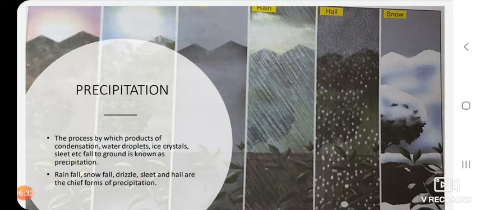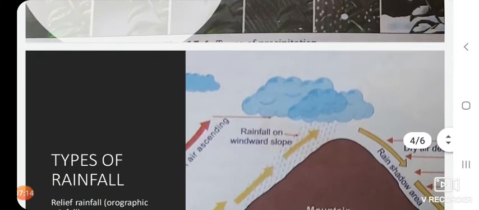What I have explained to you, you need to know in this lesson: humidity and its meaning, precipitation, what is precipitation, and the different forms of precipitation. Your course content has given something more, but it is not in your syllabus for this academic year. You will learn only humidity, its meaning, then precipitation and its forms like rain, snow and hailstones, and then you will learn about the different types of rainfall. You know, children, there are three different types of rainfall.